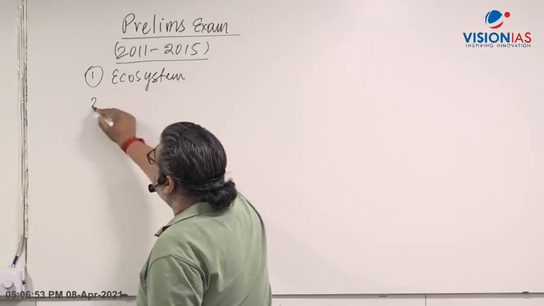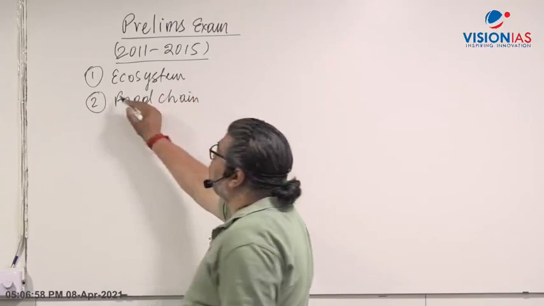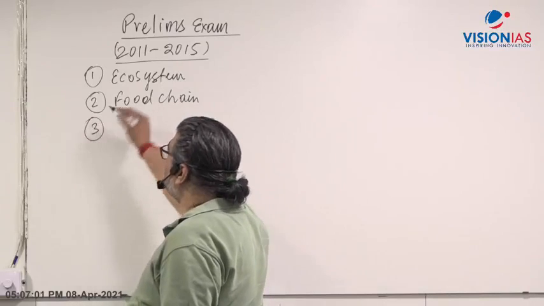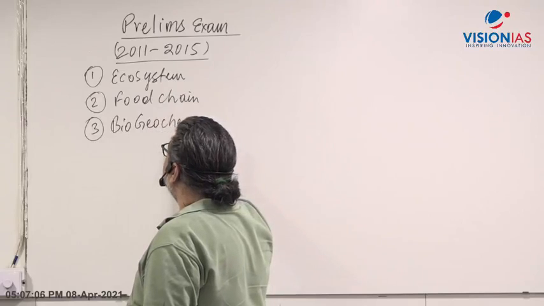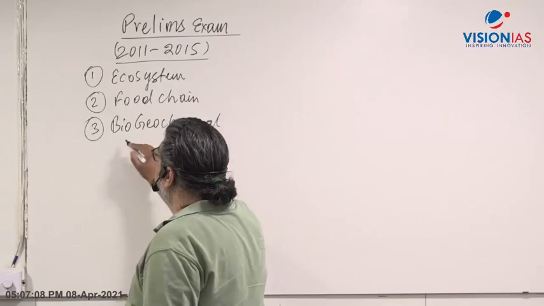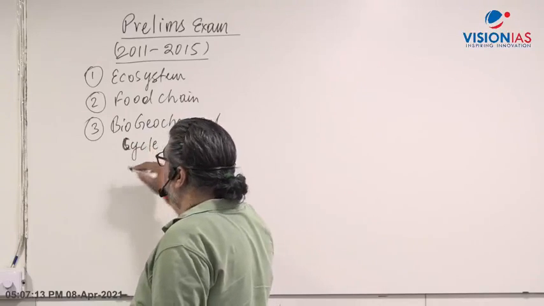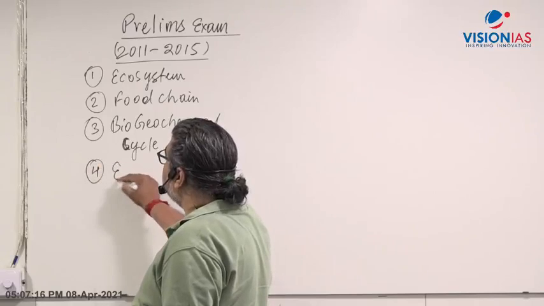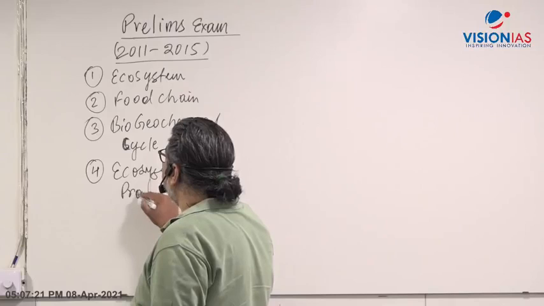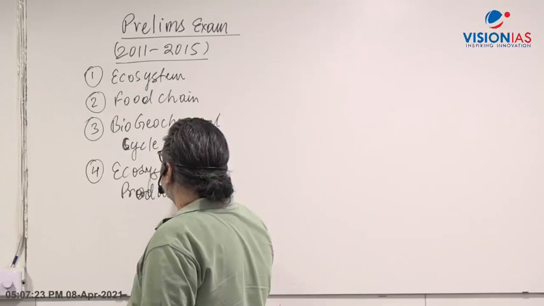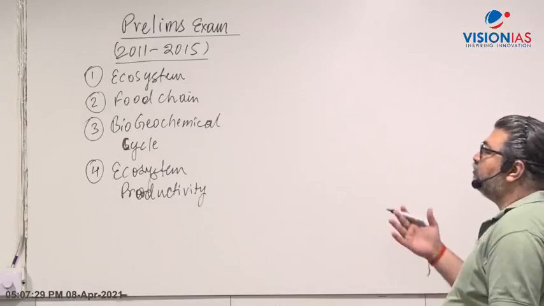Ecosystem, then you have a food chain question. UPSC has continuously asked questions on food chain. Then it has also asked questions on biogeochemical cycle. You'll find there is a question on the carbon cycle, which has been asked in the examination. Then you will find another concept, ecosystem productivity. Again, in this topic, a question has been asked. Decomposers of food chain and all this. These all questions have been asked in the exam.